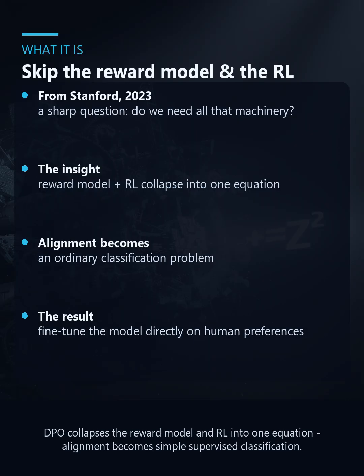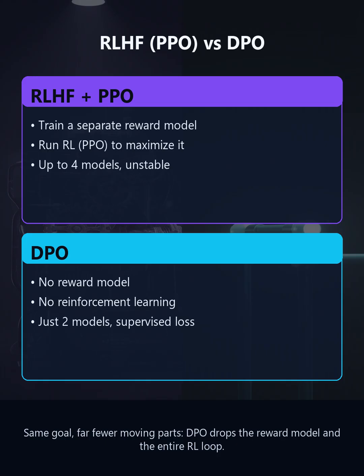DPO, introduced by Stanford researchers in 2023, asks a sharp question: do we really need all that machinery? Their insight was that the reward model and the reinforcement learning step can be collapsed into a single equation. Instead of training a reward model and running PPO, DPO turns alignment into one ordinary classification problem, fine-tuning the model directly on human preferences. Side by side, the difference is stark.